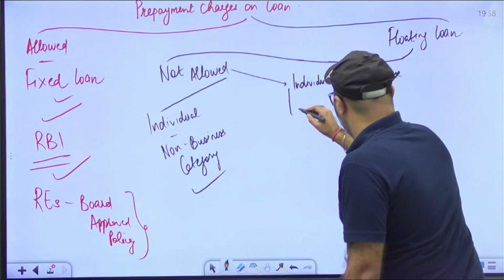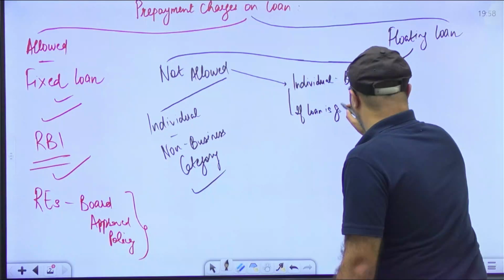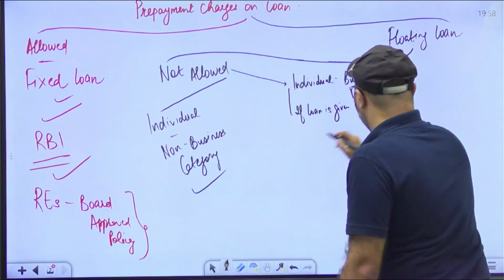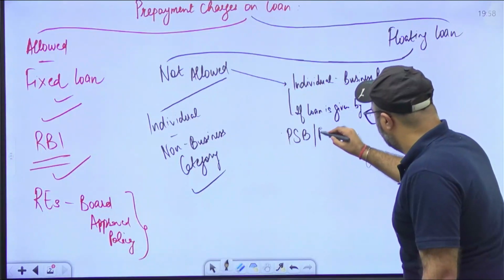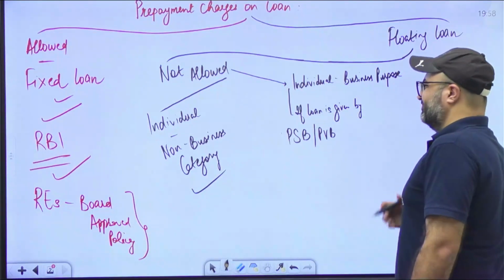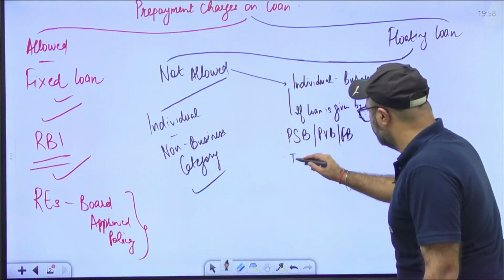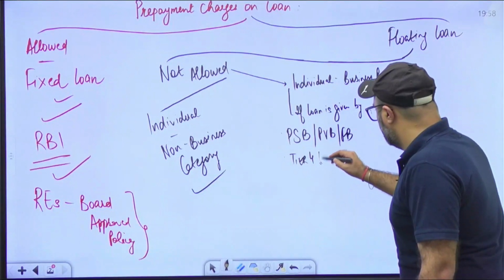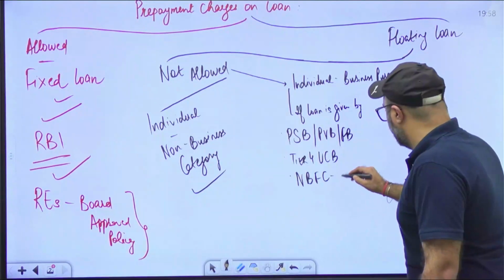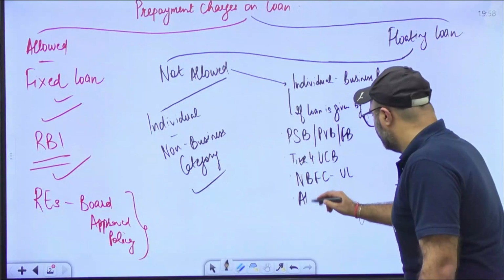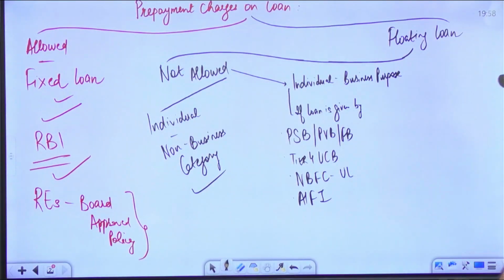First is if the loan is given by a public sector bank, that is SBI, PNB, private banks, ICICI, HDFC, foreign banks, along with that tier 4 urban cooperative banks, NBFC upper layer, and all India financial institutes. So even if it is a business loan, then also no penalty will be charged.